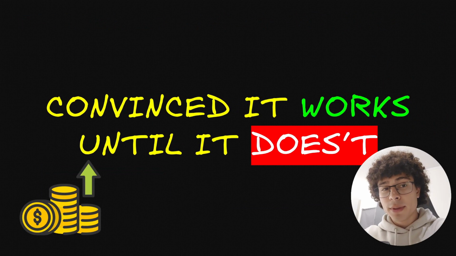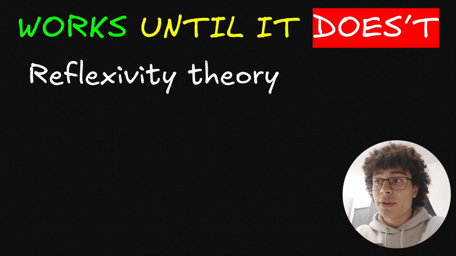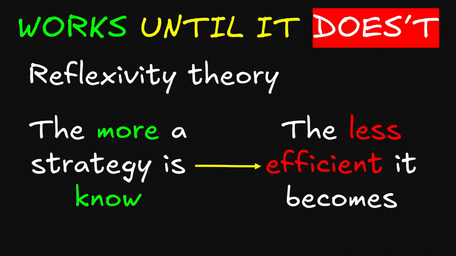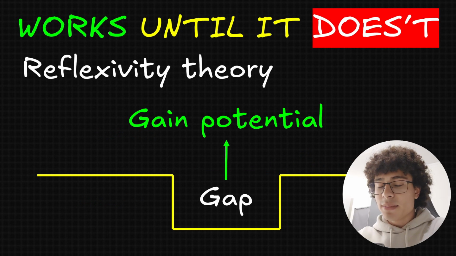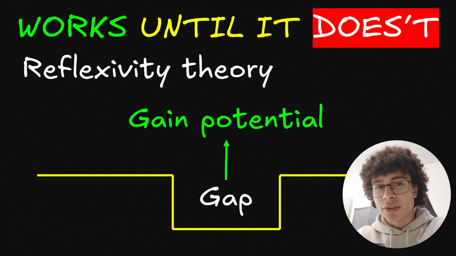Now we enter something people overlook, and that is that people are convinced things work until they don't. And that is the theory of reflexivity. The more a strategy is known, the less efficient it becomes. So let's imagine a market. The market is a flat line representing the potential gains. But as you can see in the market, there is a gap represented by that hole I drew. And that gap has the potential to give us bigger gains.